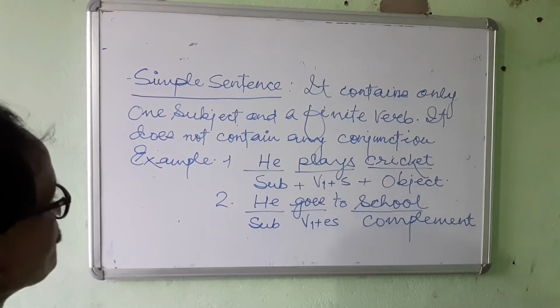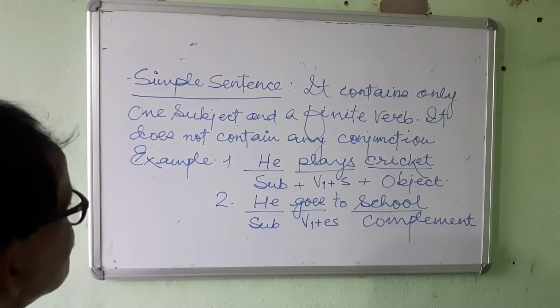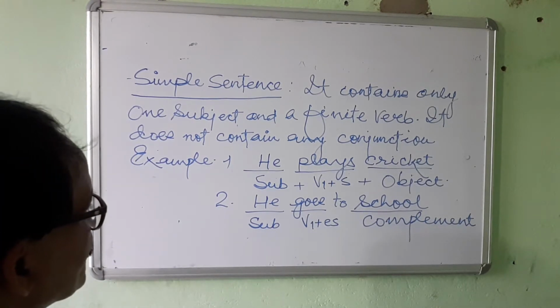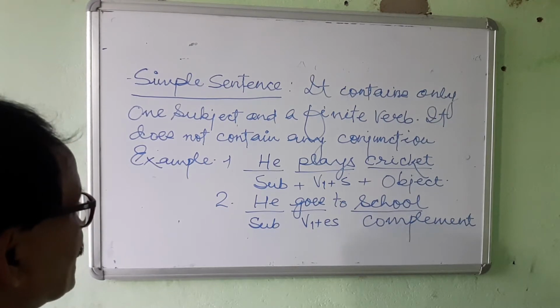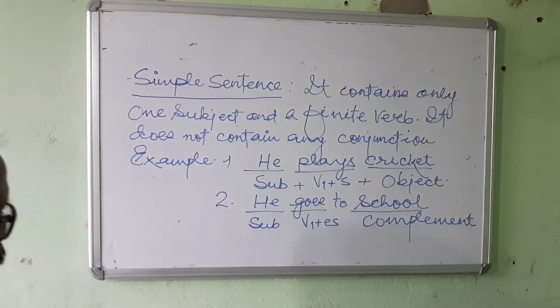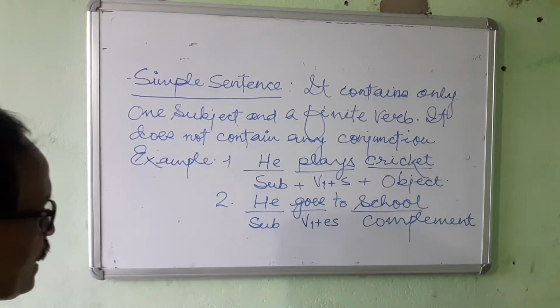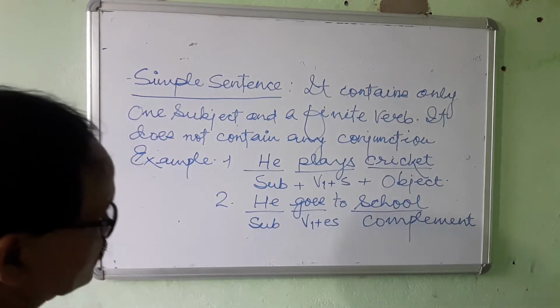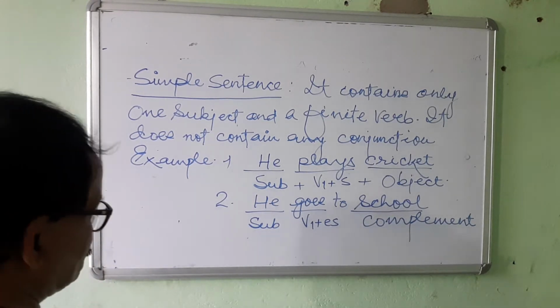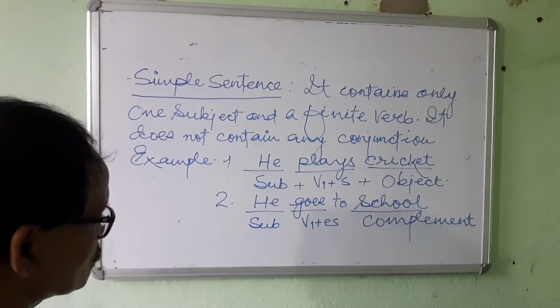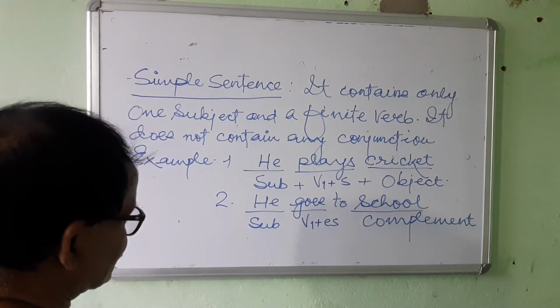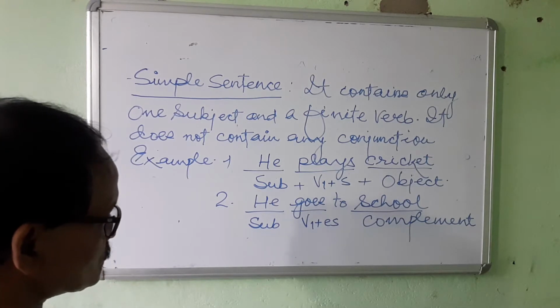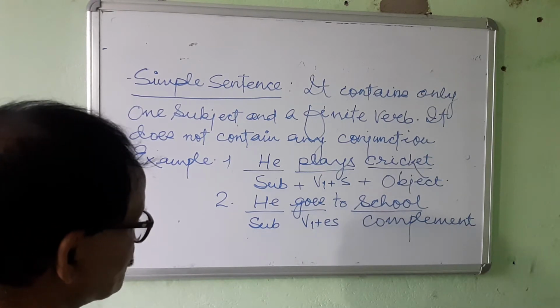Yes, the first one is simple sentence. It contains only one subject and a finite verb. It does not contain any conjunction. Example, he plays cricket. Here he stands for subject, plays singular form of verb, and cricket is an object. Second example is he goes to school. Here he stands for subject, goes singular form of verb, and school is complement here.